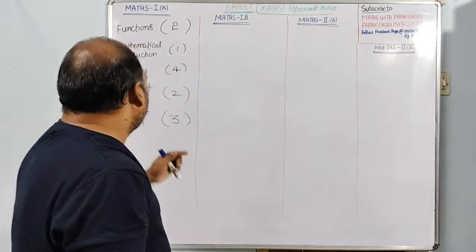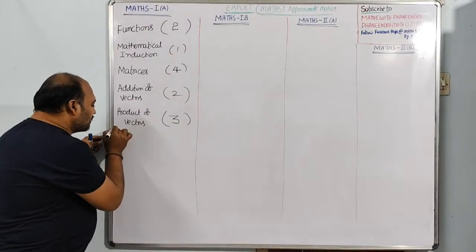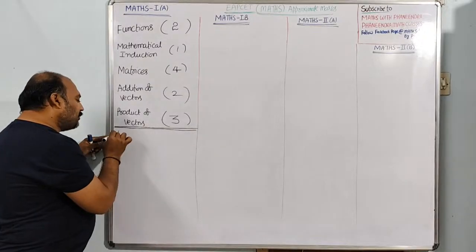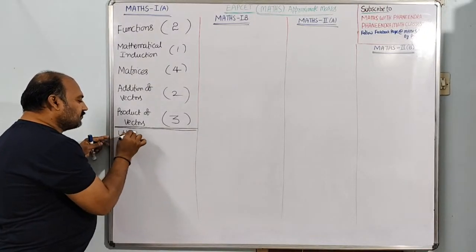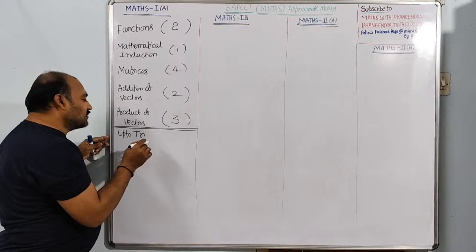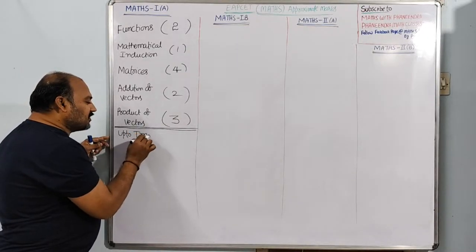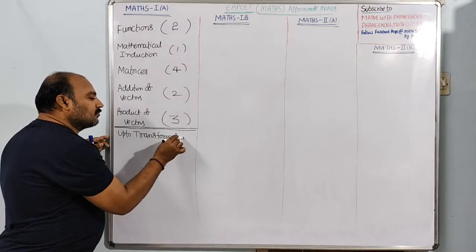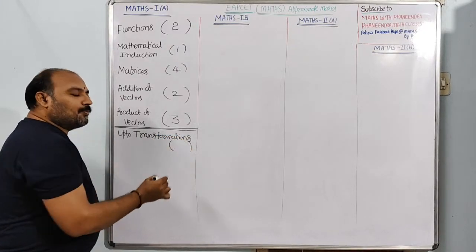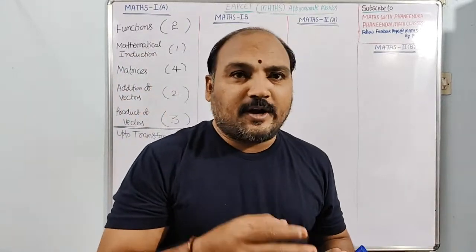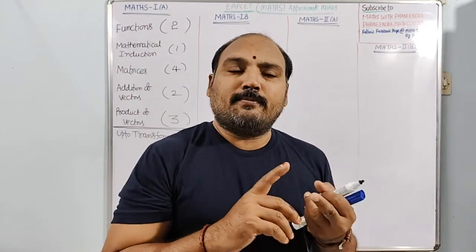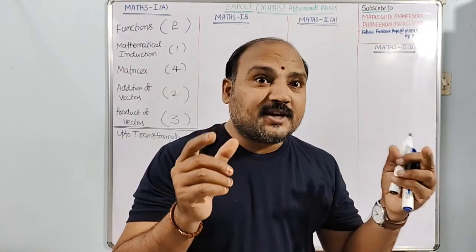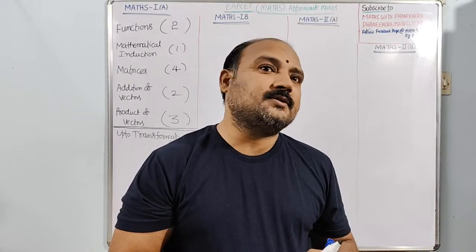Okay. After that, we will enter trigonometry, the second part of Maths A, up to transformations. Up to transformations means trigonometric ratios, multiple and submultiple angles, and extreme values of trigonometric functions.